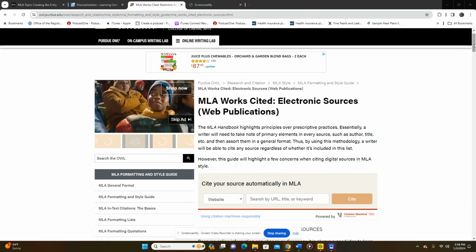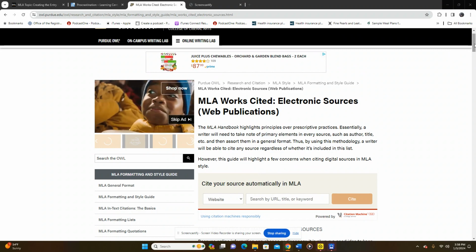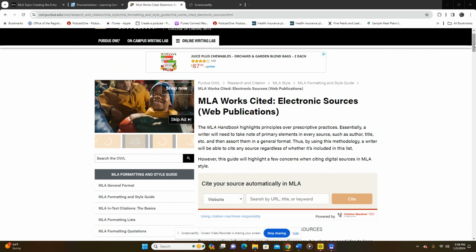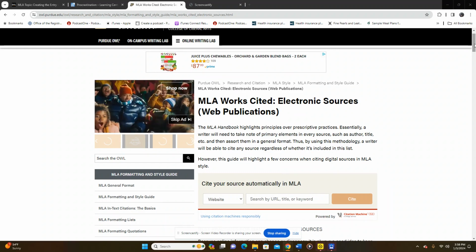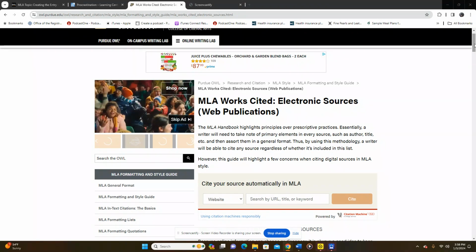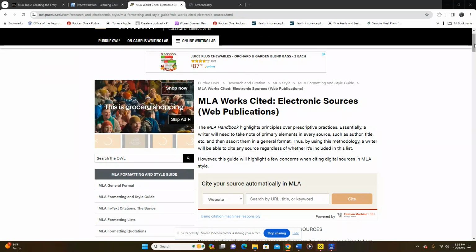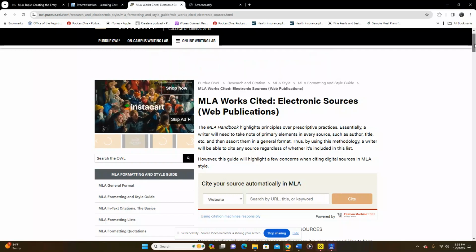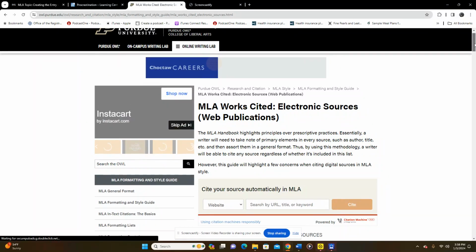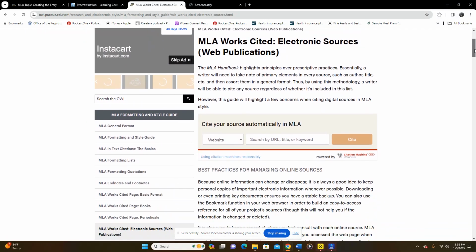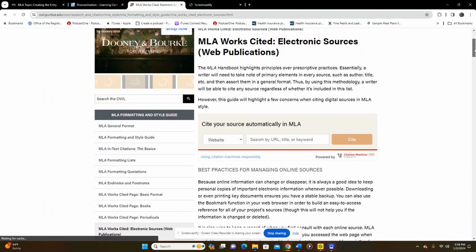So you will have access to a downloadable document or at least a link to this website here, and then also use it as a guide to create the entries for all of your required sources. So let's look at MLA works cited electronic sources, web publications, and the information that you see here. It derives from the MLA handbook.